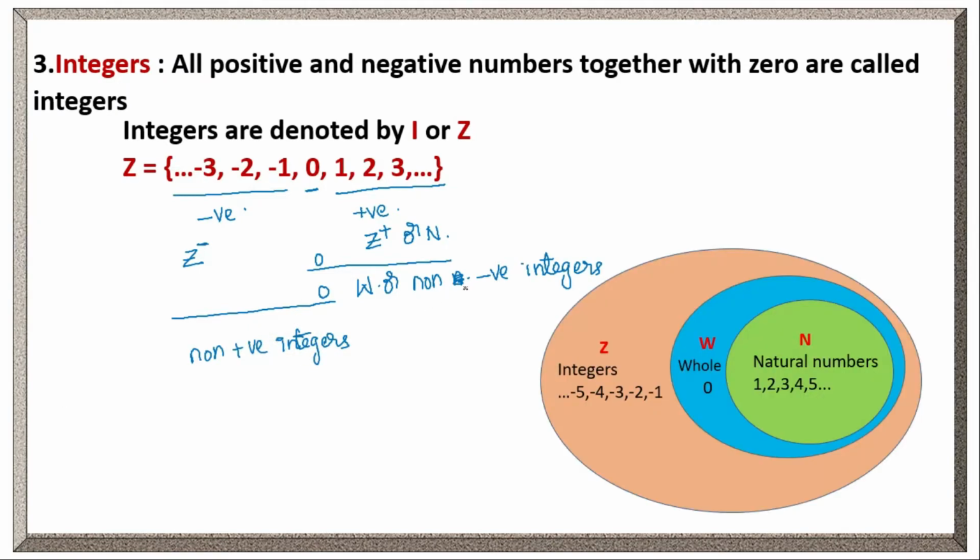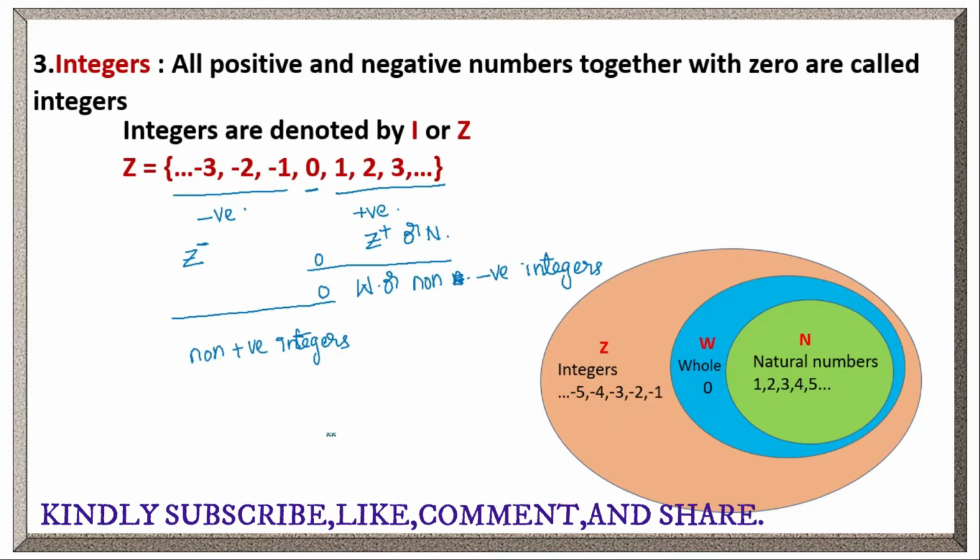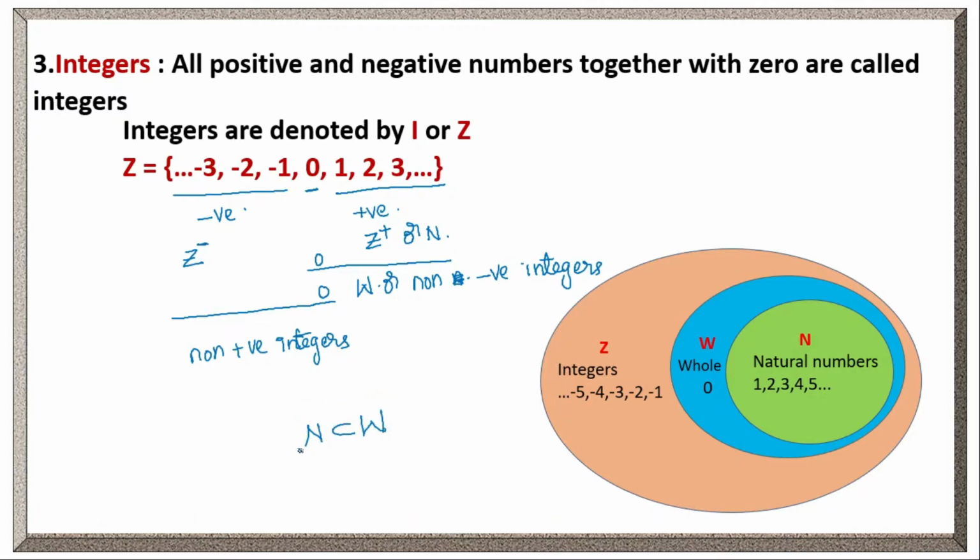Already we have discussed natural numbers and whole numbers. Natural numbers are nothing but counting numbers 1, 2, 3, 4 and so on. Whole numbers are counting numbers along with 0. Integers are whole numbers along with negative numbers. Positive numbers, negative numbers together with 0 are called integers. Natural numbers are a subset of whole numbers, that means all the natural numbers are in the set of whole numbers. And whole numbers are a subset of integers.